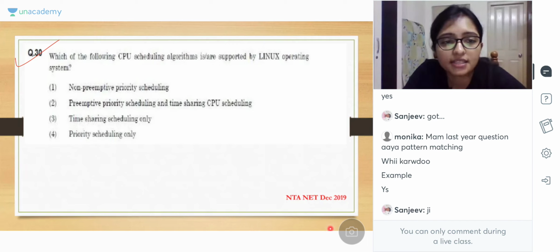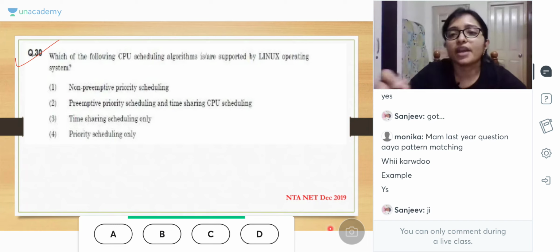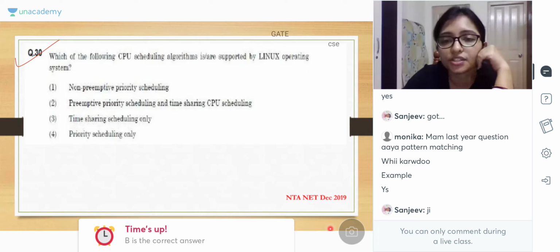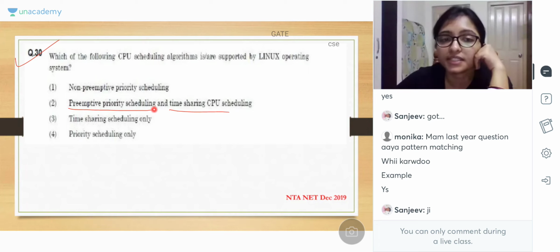Yesterday we have discussed about the Linux system, right? This question was there. Still wrong answer: Sanjeev Bawa, Sunita, Prachi, Jojan. Subhangi, class, correct. Monali, Simu, Priti, Santosh, good. Yesterday we have discussed that this is time sharing, and it is preemptive priority scheduling, means according to the priority it is going on. That's why it is preemptive priority and time sharing.